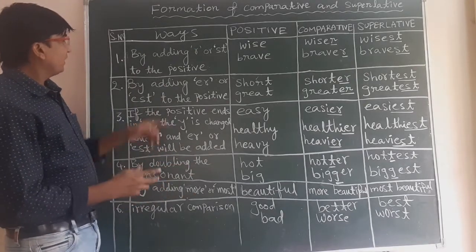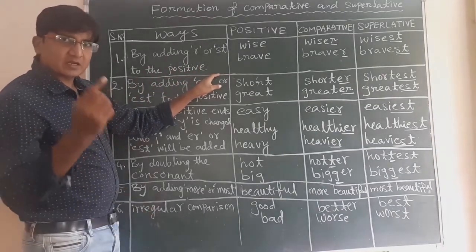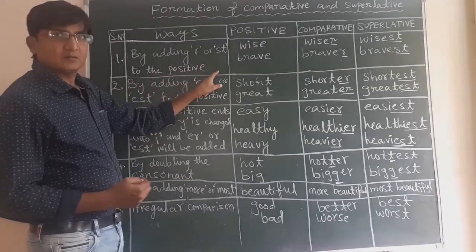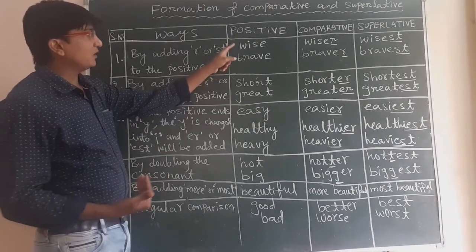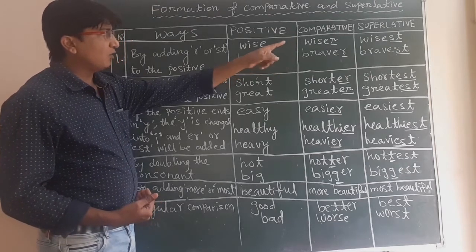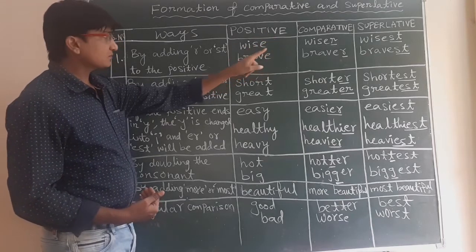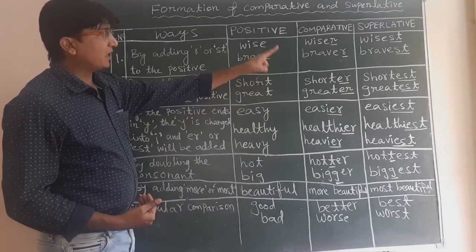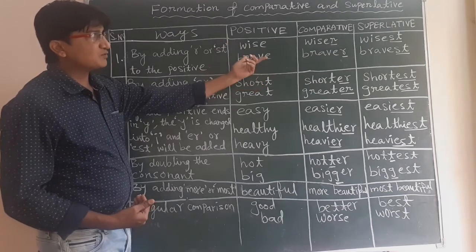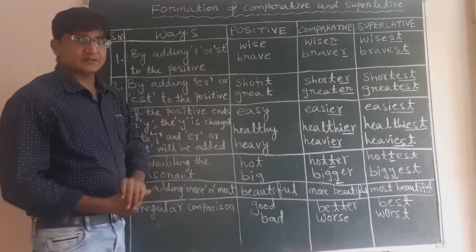First one: by adding r or st to the positive degree. Once again, I repeat, by adding r or st to the positive degree. Here are examples: wise, wiser, wisest. We have added only r and st. Second, brave, braver, bravest. Even here we have added r for the comparative degree and st for the superlative degree. So this is one of the ways.